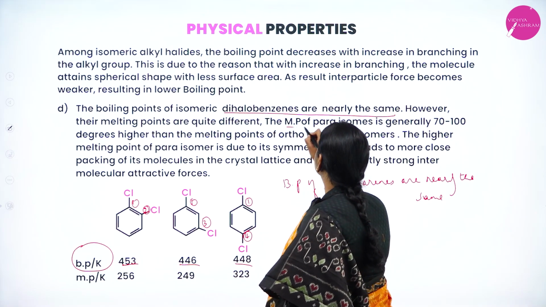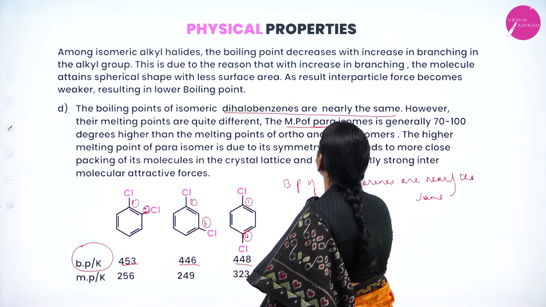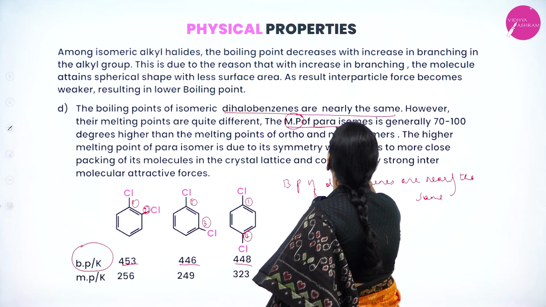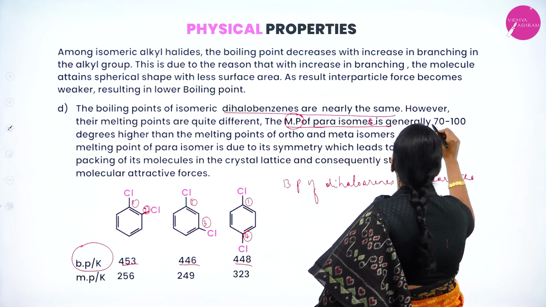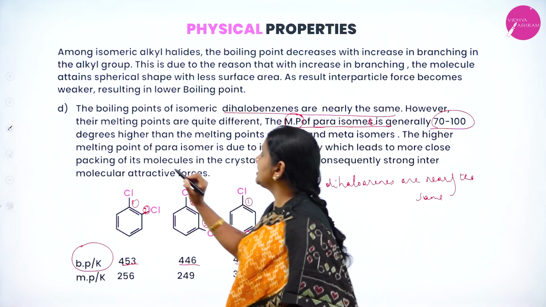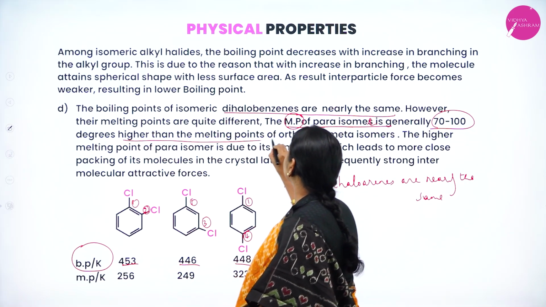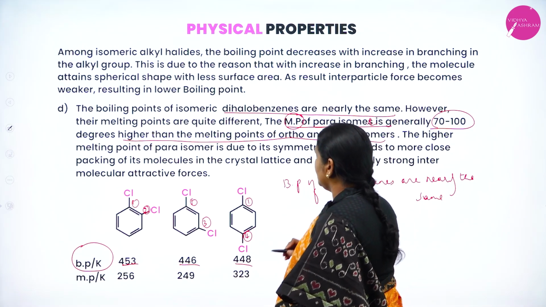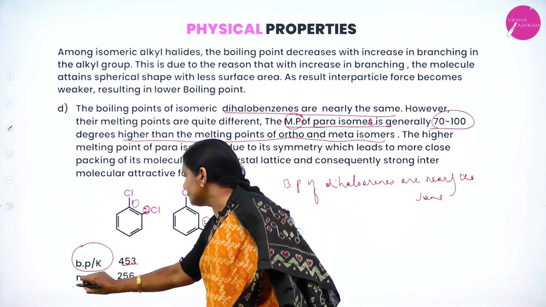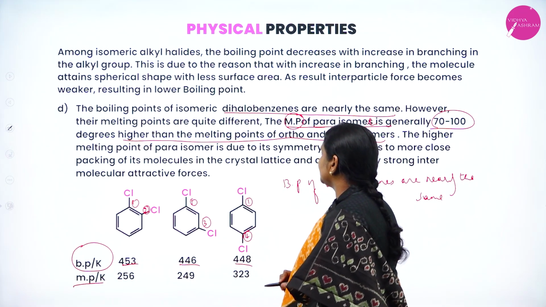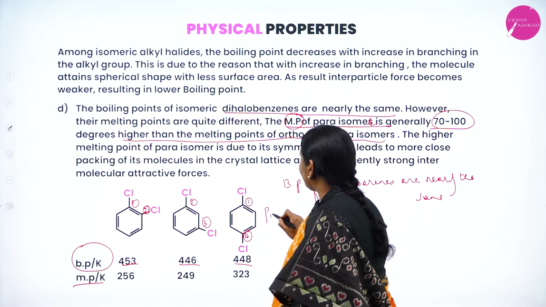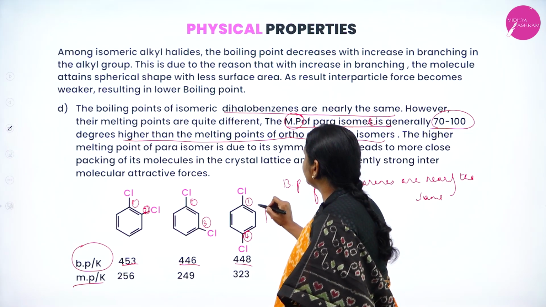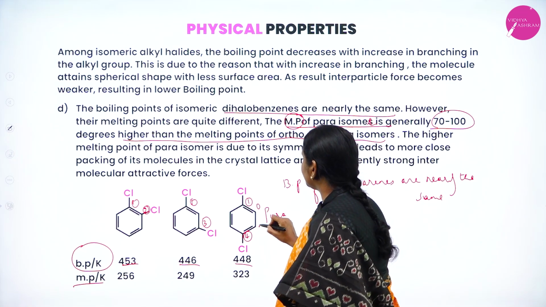But when you consider melting point, the melting point of the para isomer is generally 70 to 100 degrees higher than the melting point of ortho and meta. How can you say it is para? This position is ortho, this position is meta and this position is para.